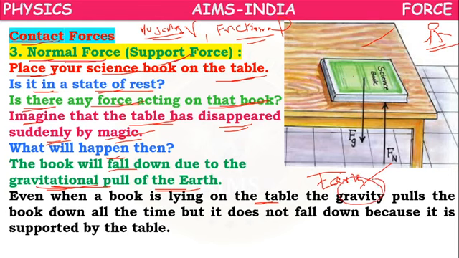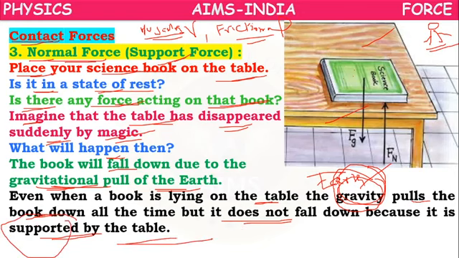If there is a table, gravity will still try to pull the book down, but it does not fall because it is supported by the table. So in the presence or absence of the table, gravity works in both cases. But when the table is there, the book is not falling down. Why? Because the book is supported by the table.